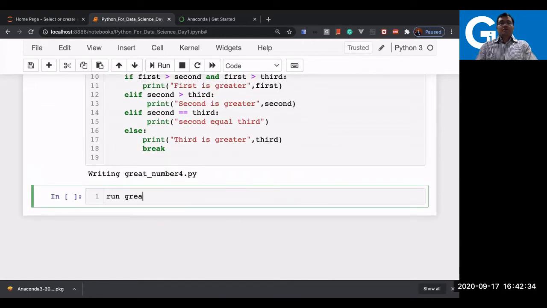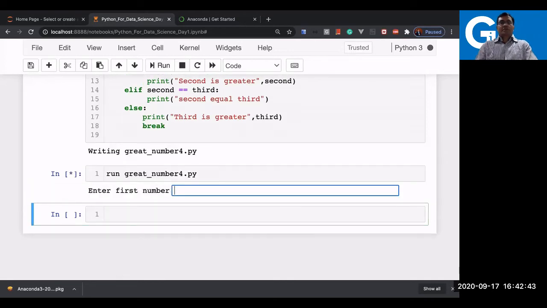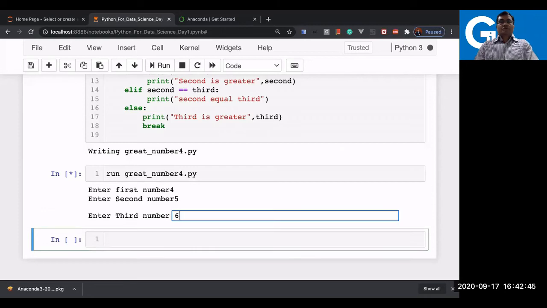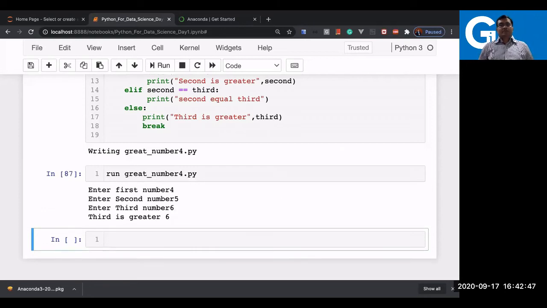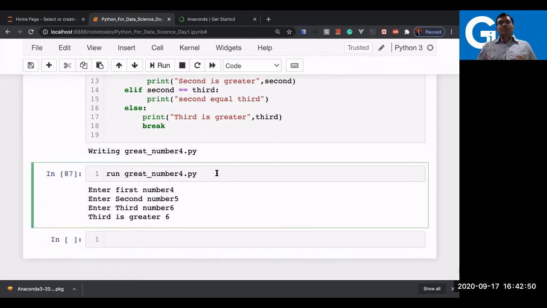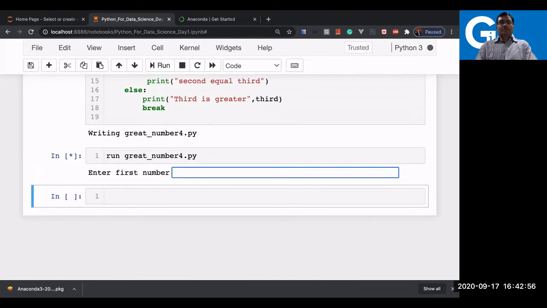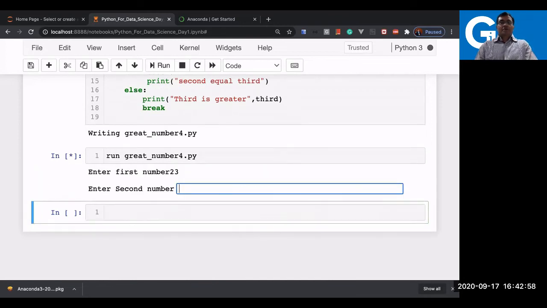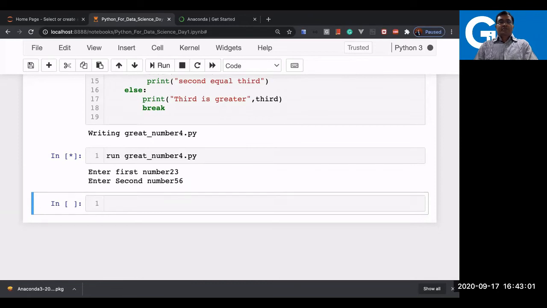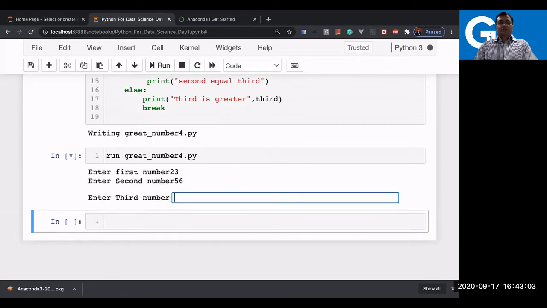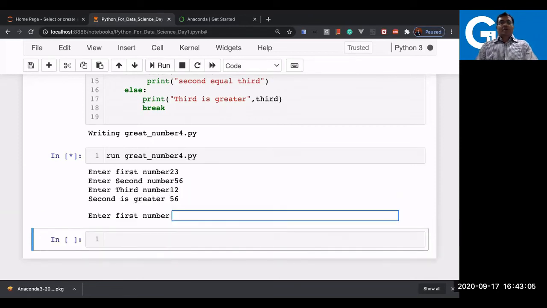Run great number 4. And now I'm giving here 4, 5, 6. So third is greater. Now we have to give the third lesser than the second. Now let us see how it works. Let's say the first one is 23. Then here it is 56, and here is something, let's say 12 again. So what will happen now?